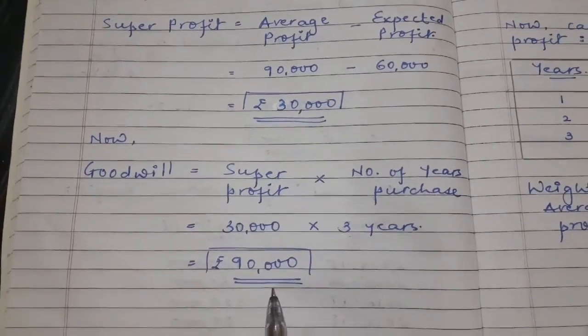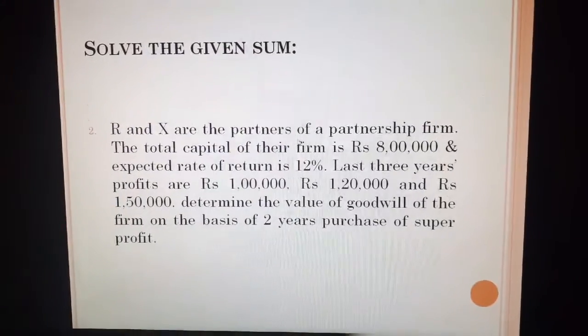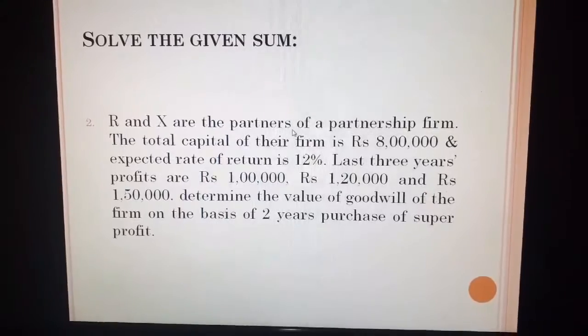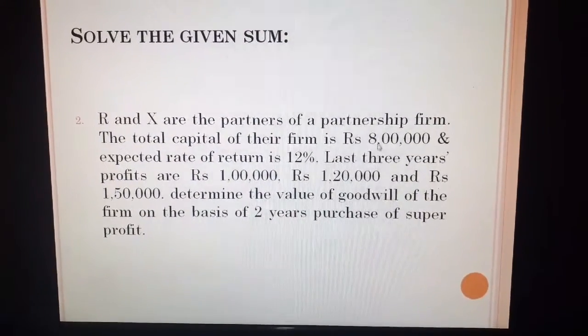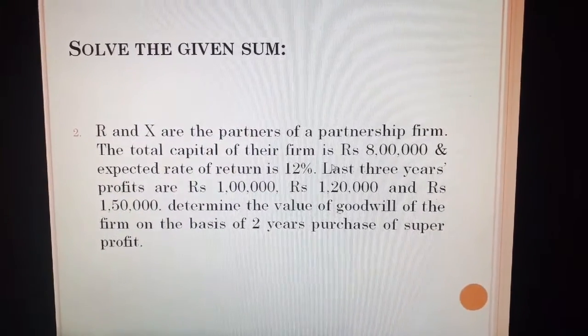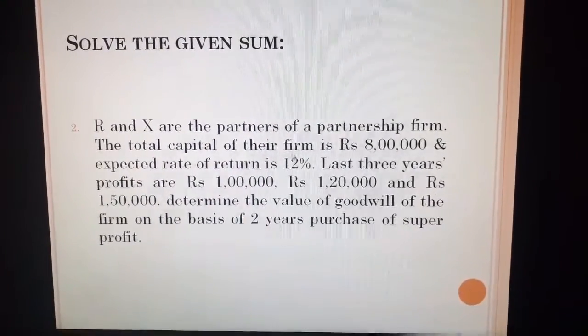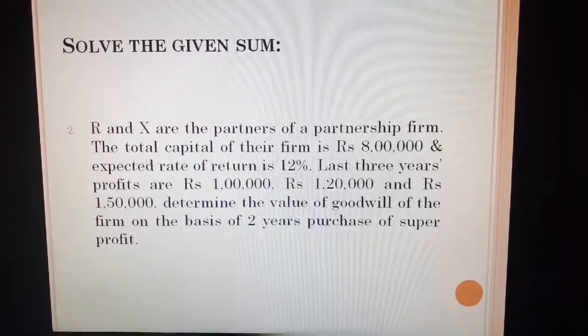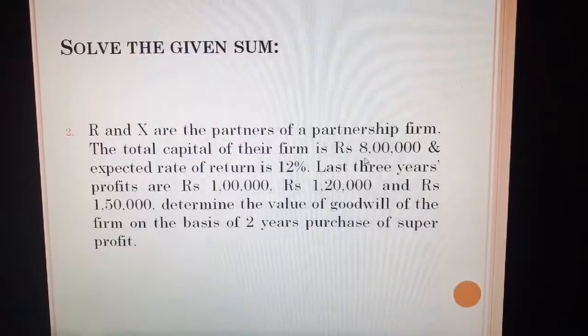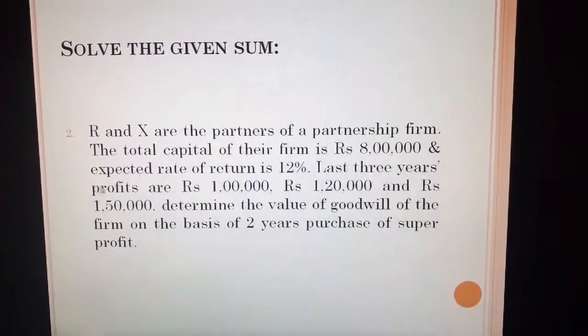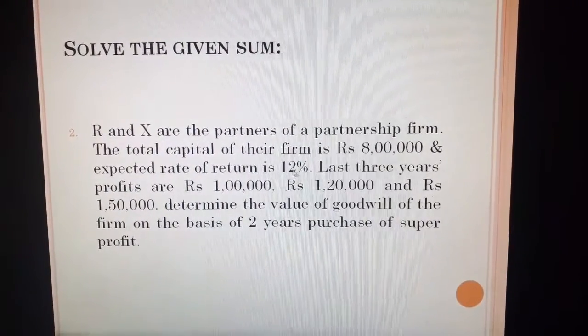Let me understand one more sum. R and X are the partners of a partnership firm. The total capital of their firm is 8 lakh. Now in the previous sum, the information about assets and total liabilities were given. Now in this sum, directly total capital of the firm is provided and it is rupees 8 lakh. The expected rate of return is 12%.